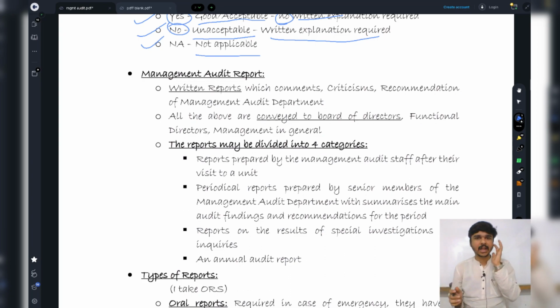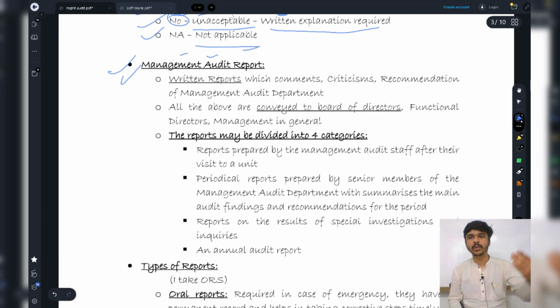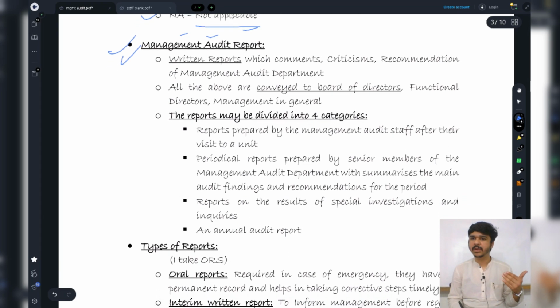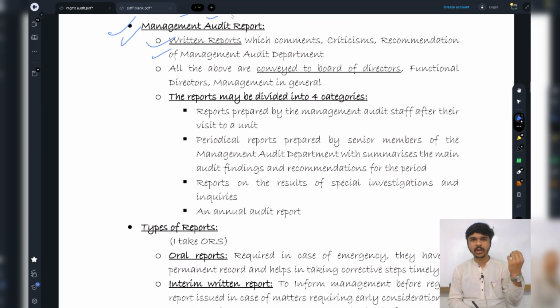Now after doing that, I'm going to come back to my office and I'm going to form a report, right? This will be a final report. So it will be called the management audit report. As a statutory auditor, we issue an independent audit report. So here I'm going to issue a management audit report. Now it will be a written report, basic thing. It will be a written report. It will include comments, criticisms, recommendations of the management audit department.